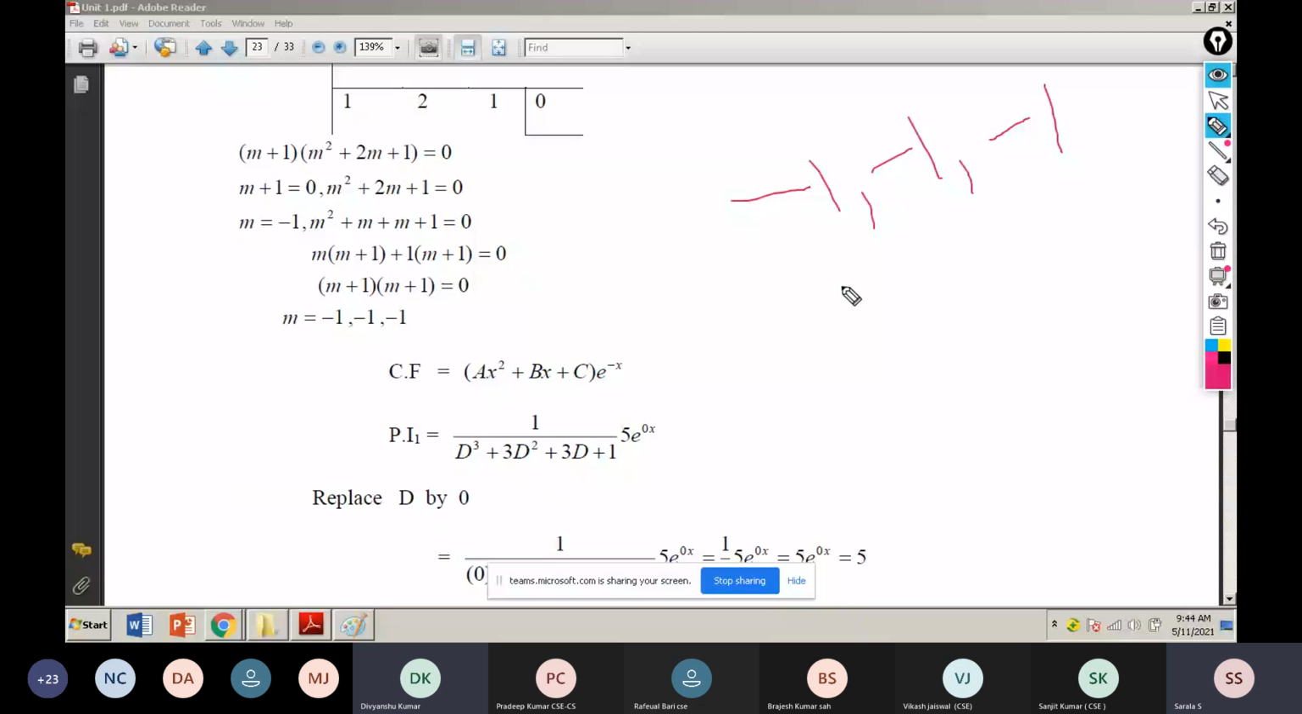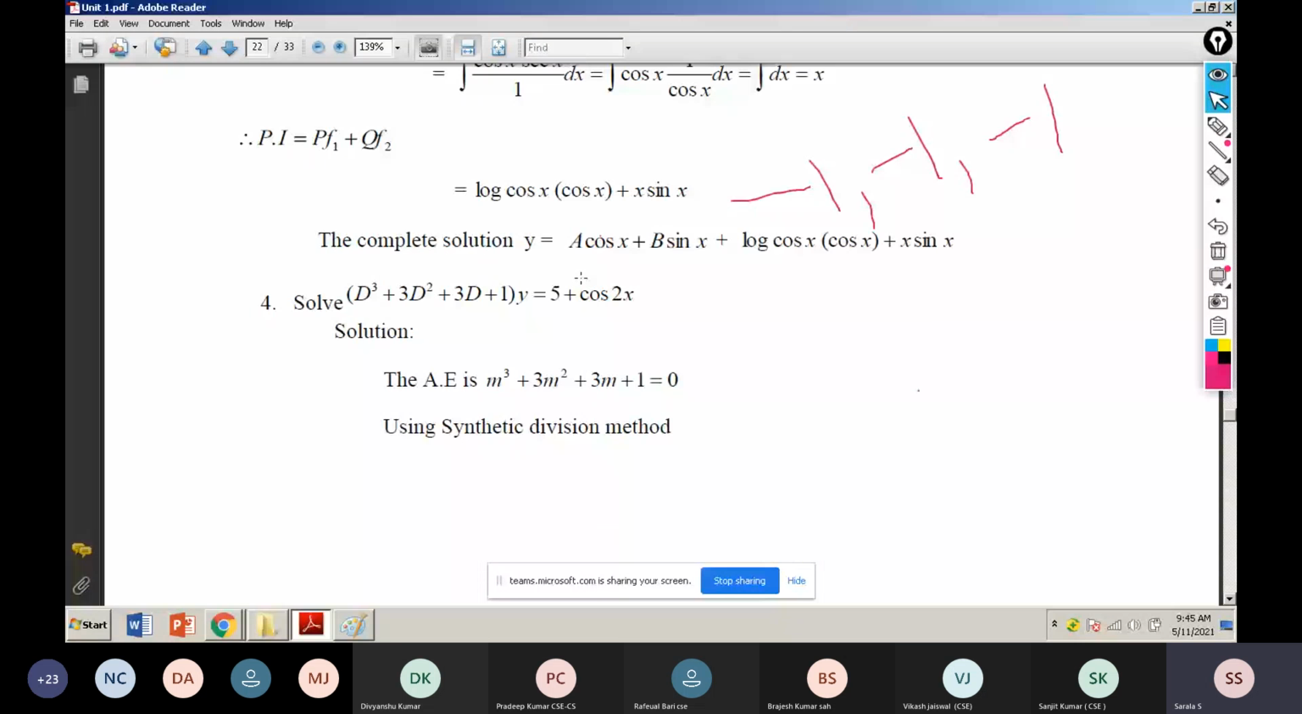Now I come to this place. My complementary function is over. What is our right hand side? You see? What is our right hand side? Anyone read? Right hand side, which one is available? Read that one. 5 plus cos 2x plus sin 2x.